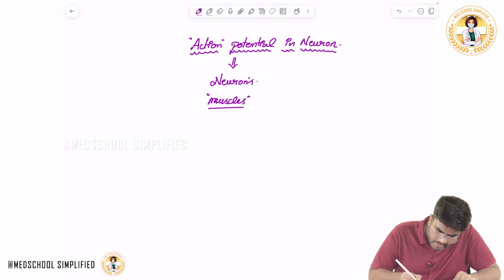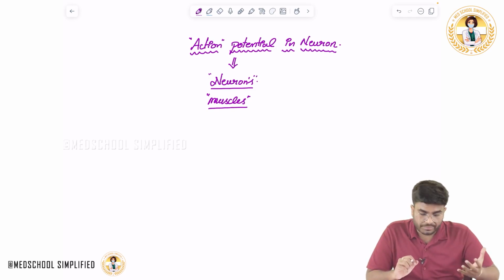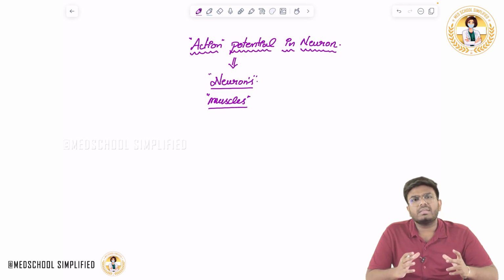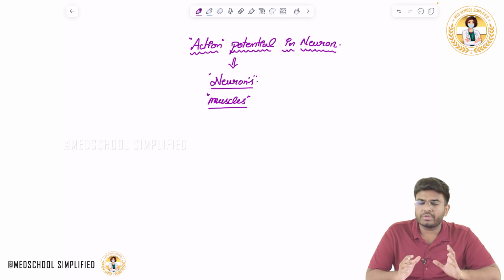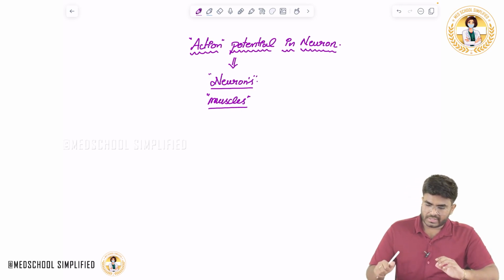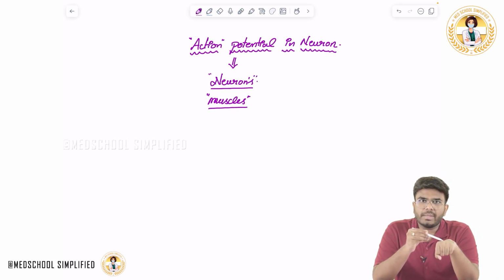Now, first of all, what are these action potentials? We know that neurons and muscle cells are capable of generating action potentials. What is the purpose of this action potential? Now we are going to discuss the action potential in a neuron. See how to understand: let me say someone is coming and touching my hand.